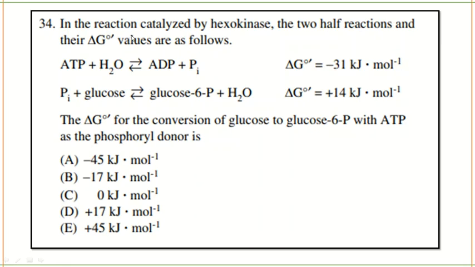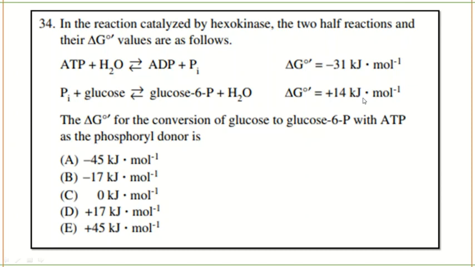In the reaction catalyzed by hexokinase, the two half reactions and their delta G naught values are as follows. They have given you two reactions and their delta G naught value, that is the free energy change value. Glucose plus phosphate gives you glucose 6 phosphate plus water, and for this the delta G naught value is plus 14 kilojoules.